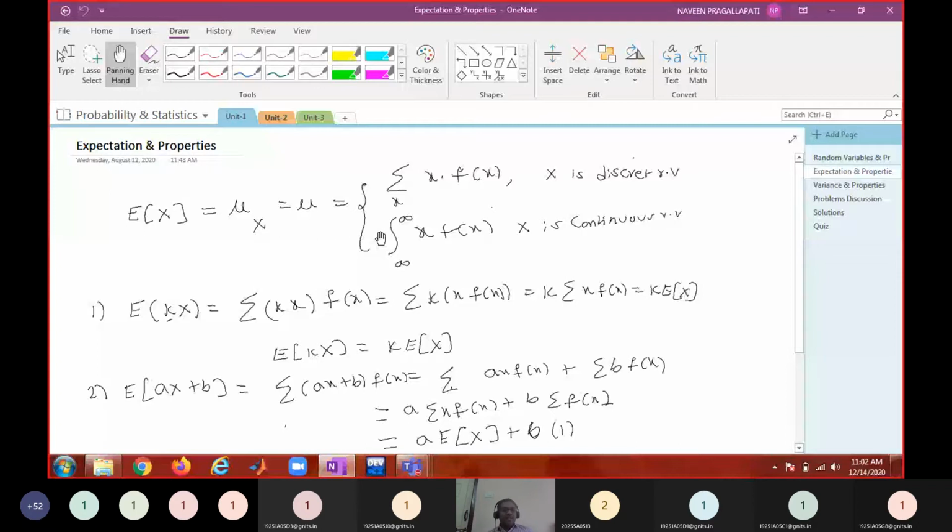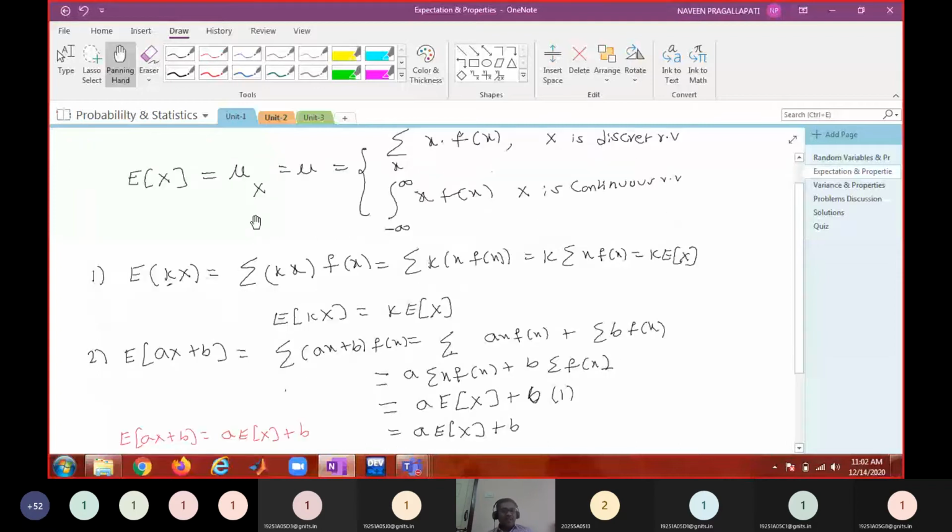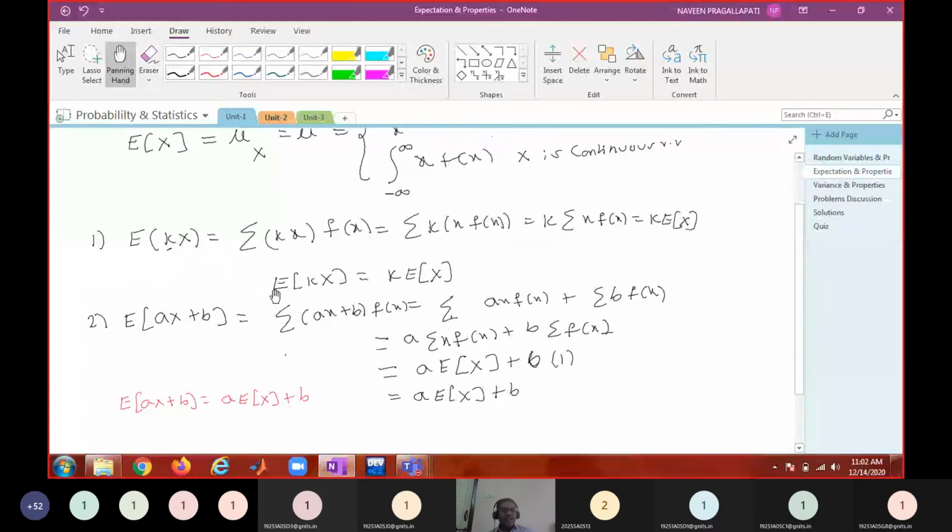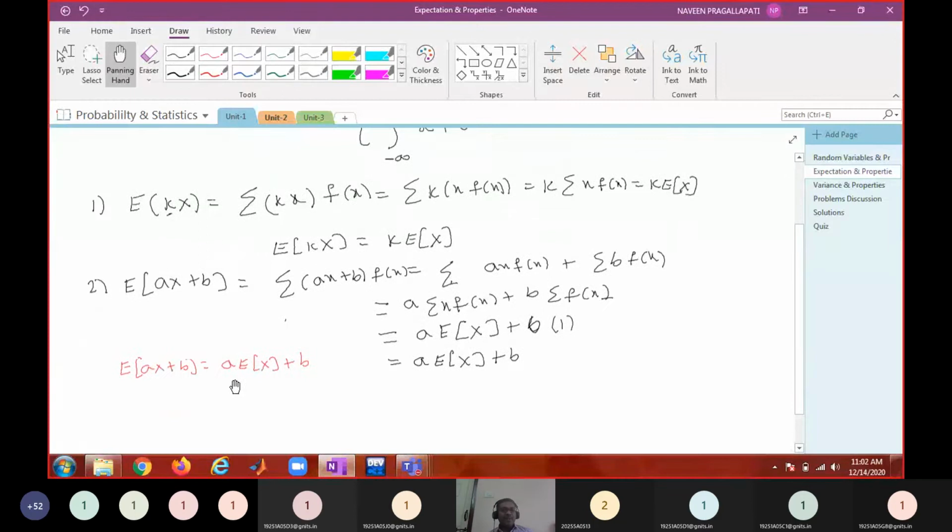These are some properties of expectation. It acts like a linear operator; constants can be taken out. E of kx equals k times E of x, and E of ax plus b equals a times E of x plus b. This is the proof for a discrete random variable. A similar proof can be given for a continuous random variable by replacing sigma with integration.